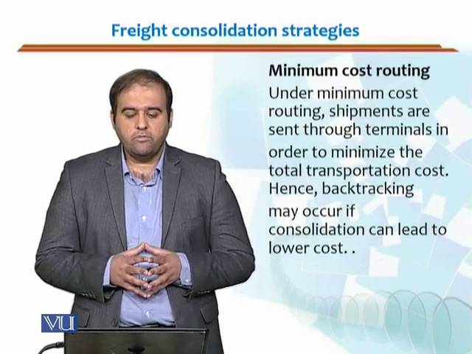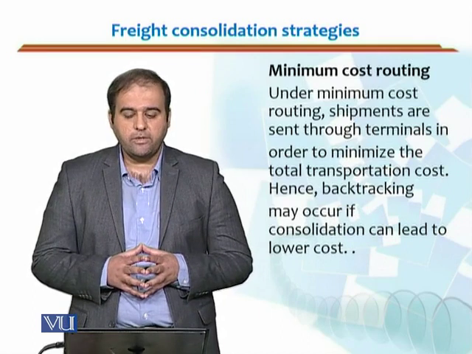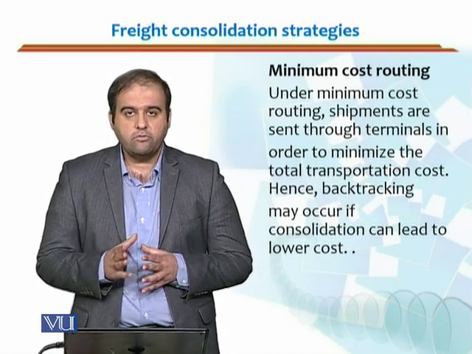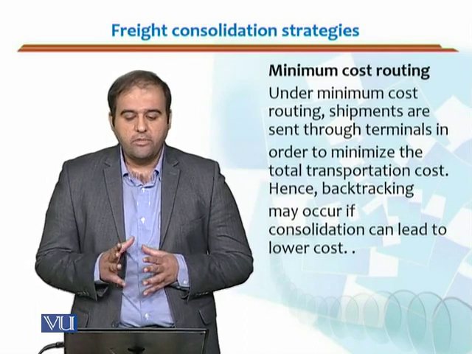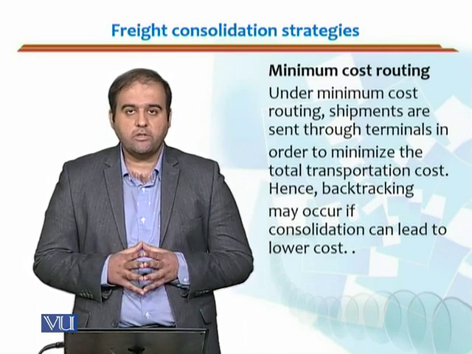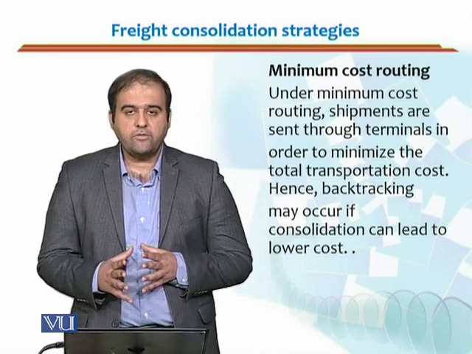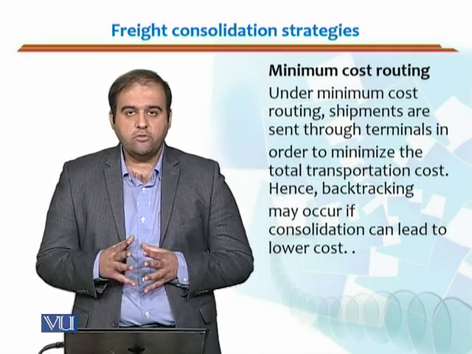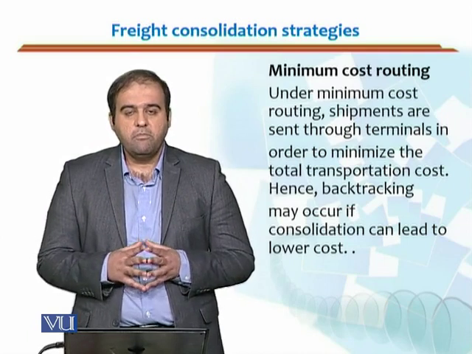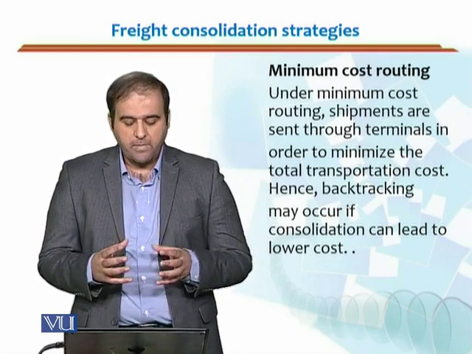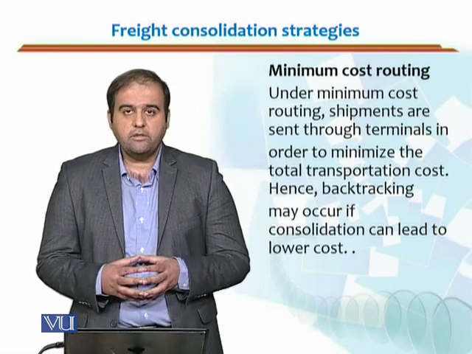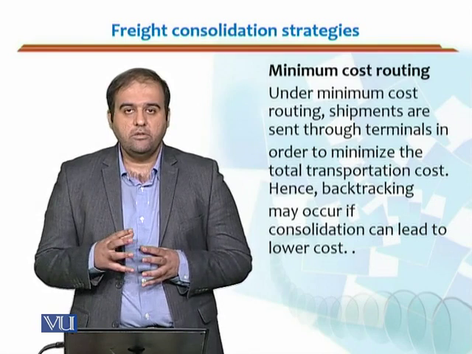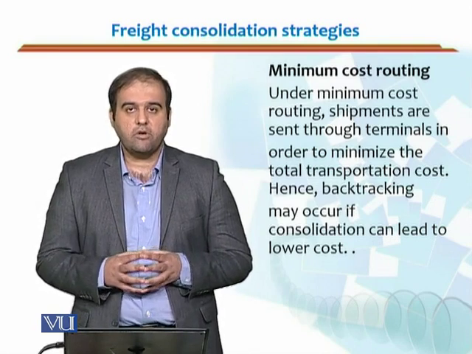Then the third one would be the minimum cost routing. Under minimum cost routing, shipments are sent through terminals in order to minimize the total transportation cost. Hence, backtracking may occur if consolidation can lead to lower cost. In minimum cost routing, what are you doing? You are selecting a terminal that would actually minimize the total transportation cost, not necessarily the distance cost.